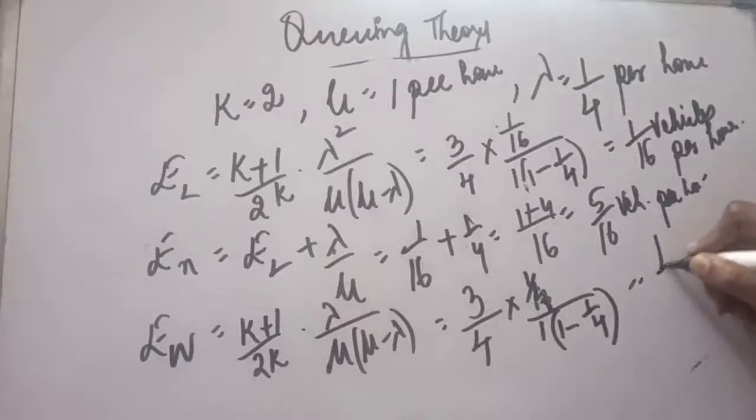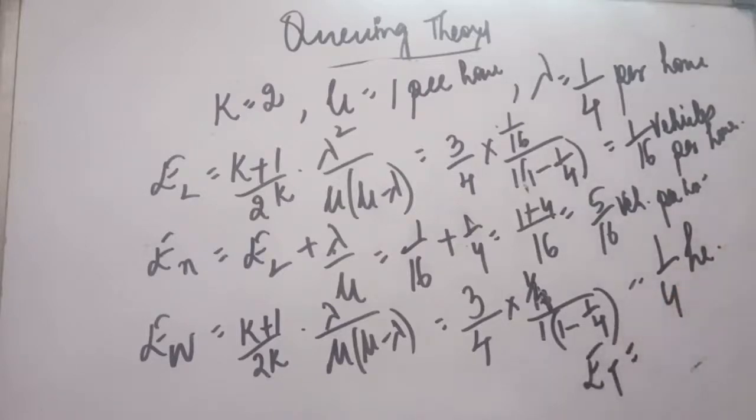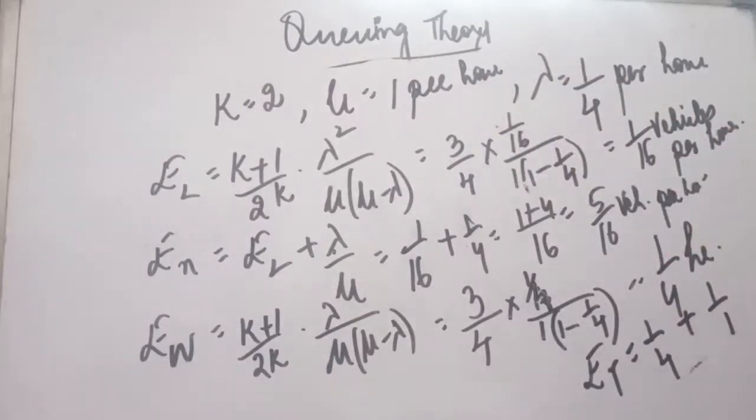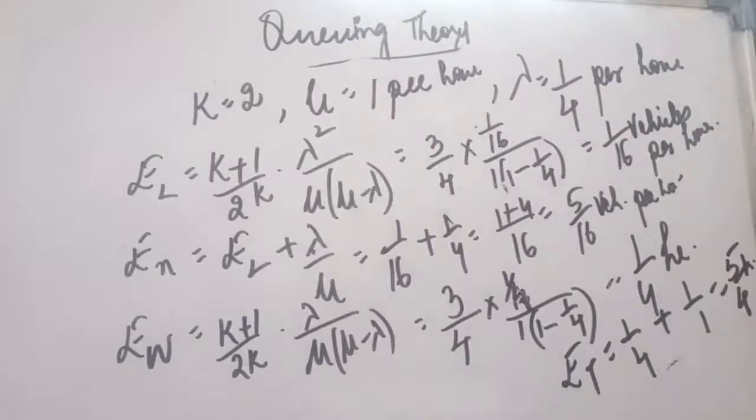Solving this, it comes out to be 1 upon 4 hours. And finally, the last formula was related to ET. In ET we have written that whatever is the answer of EW, that is 1 upon 4, we add our 1 upon mu to it. So 1 upon 4 plus 1 is going to be 5 upon 4 hours. So this method is very simple. You have the formulas, just put in the values and calculate the answers.